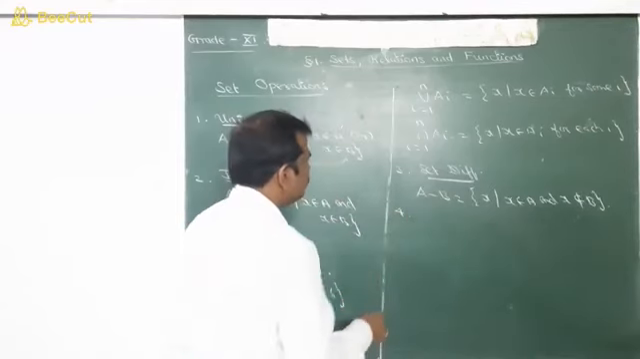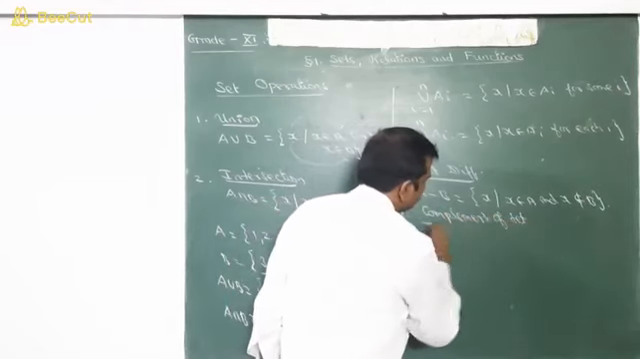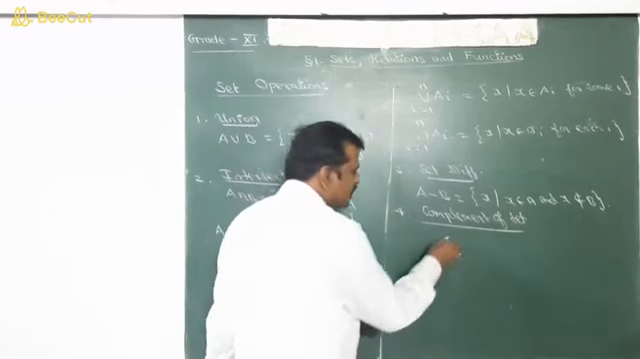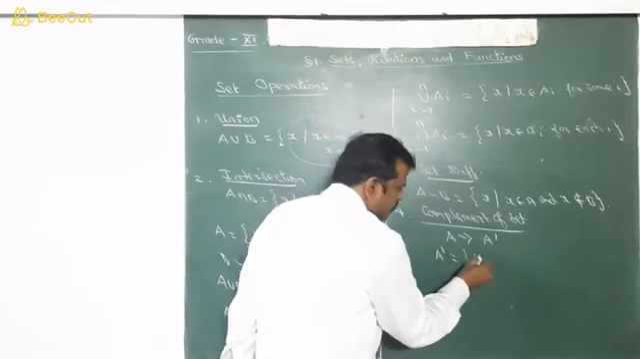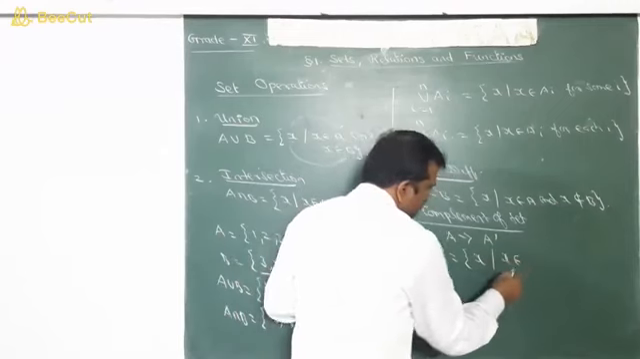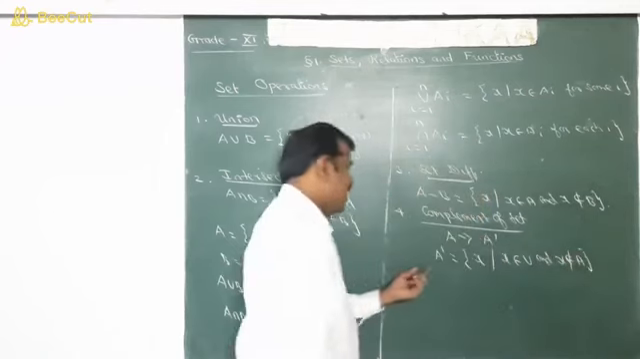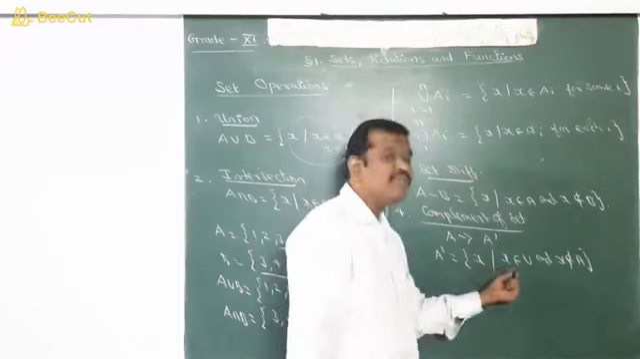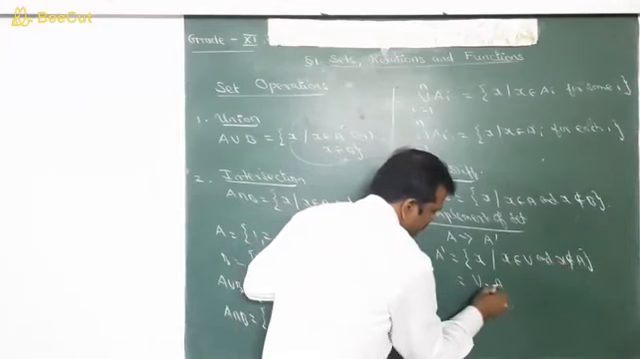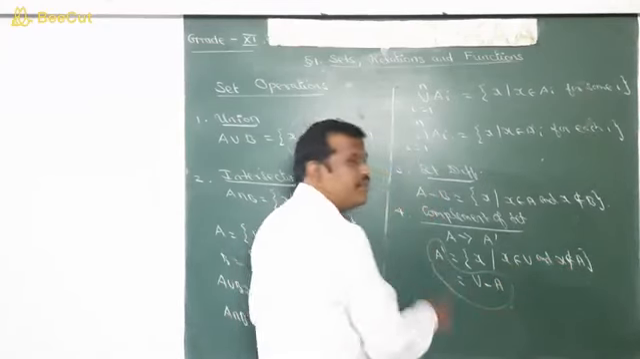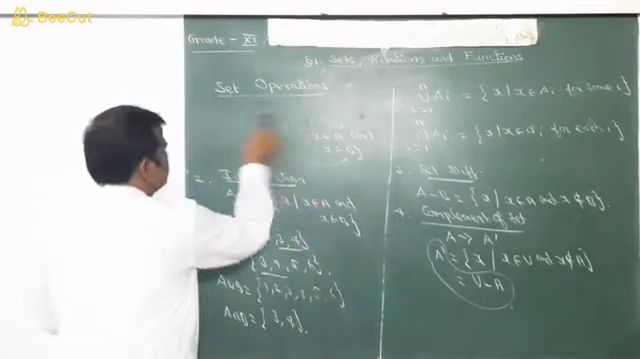Before the symmetric difference, we have the complement of a set. The complement of a set A is denoted as A dash, and A dash is given as the set of all x such that x belongs to U and x does not belong to A. So A dash is nothing but the set of all elements in U not in A, which is equal to U difference A. That is, A dash is defined as U difference A.